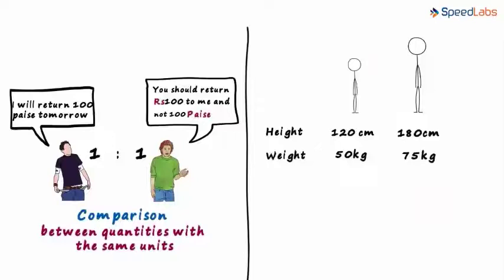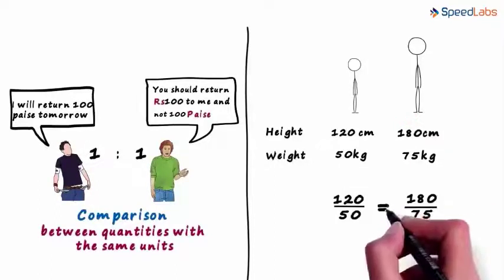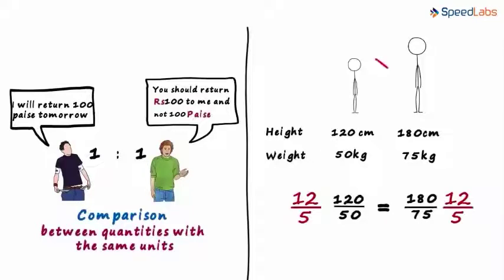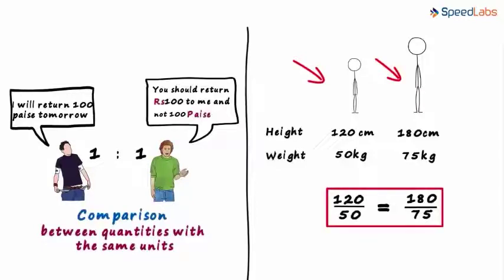Does it mean the second person is fatter as compared to the first person? We cannot just look at the weight. We need to look at the ratio of their height and weight. The ratio in the first case would be 120 by 50 and the ratio in the second case would be 180 by 75. And guess what? Both these ratios are equal. So the second person is not fatter than the first person when the ratios are compared. You realize that they are proportionate.